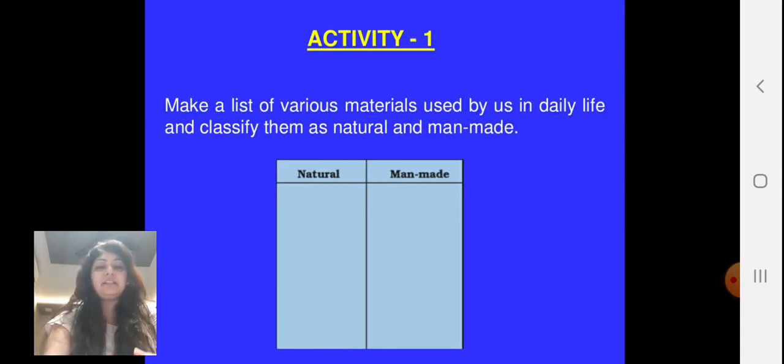Now, this is the activity. This is given in the textbook as well. Make a list of various materials used by us in our daily life and classify them as natural and man-made. Now, water is a natural substance, correct? Air is a natural substance, soil is a natural substance, but your toothbrush or a bucket or your raincoat, or your bags, are man-made or synthetic substances. So this way the list is endless. We can classify all the surrounding objects into natural and man-made substances.